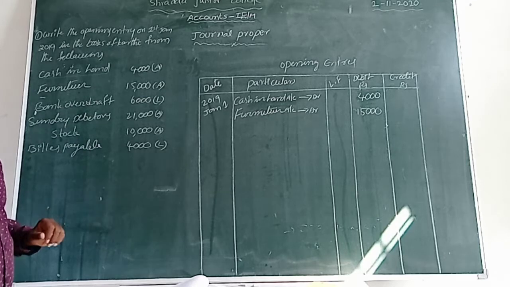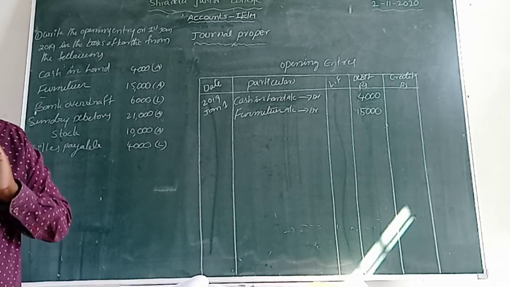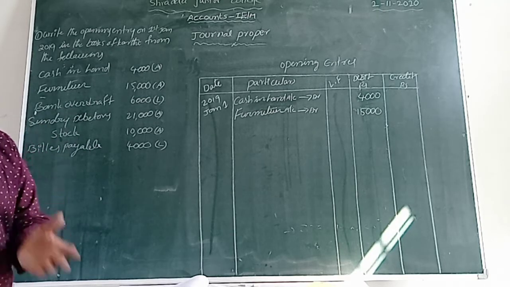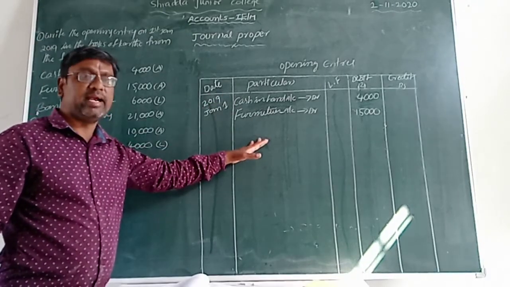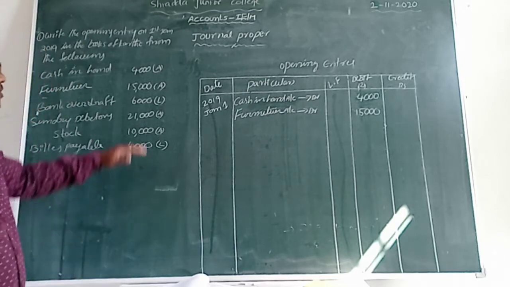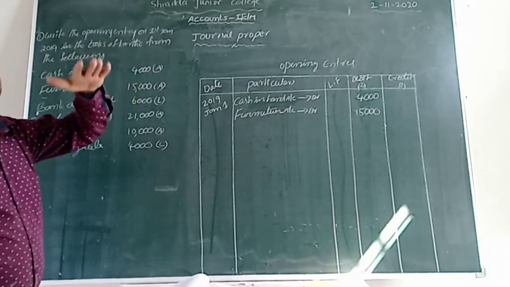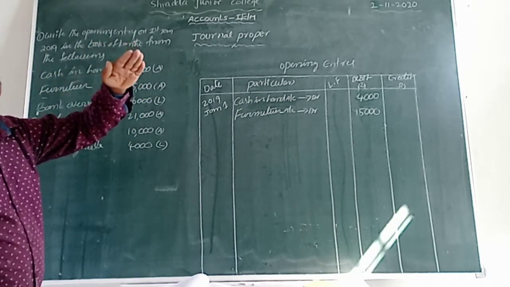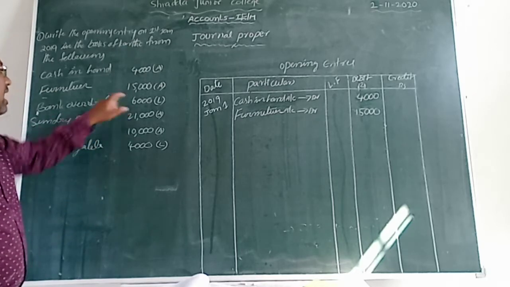What is that? Liability. So what I have told you is, first of all we record all assets, and after that we record all liabilities, isn't it? Now first of all, leave this one, because it is a liability. Assets first, then we record the liabilities. That's why we can leave it.